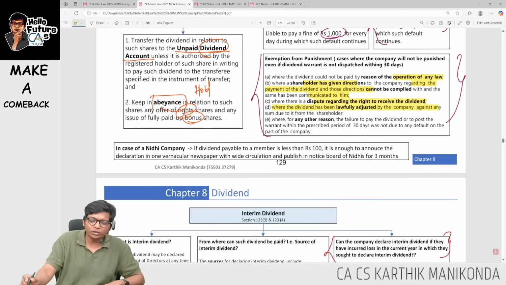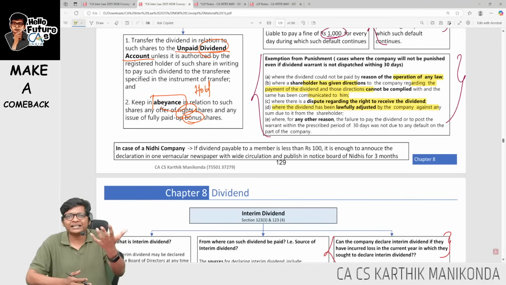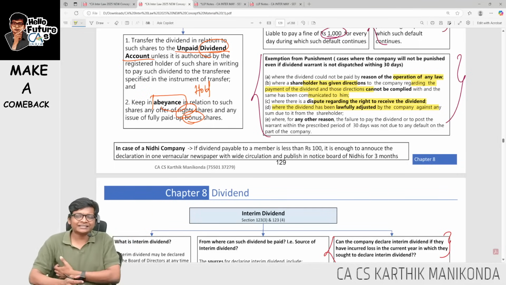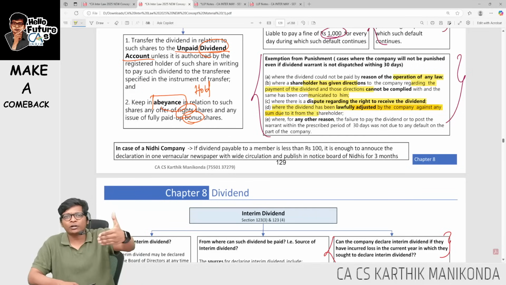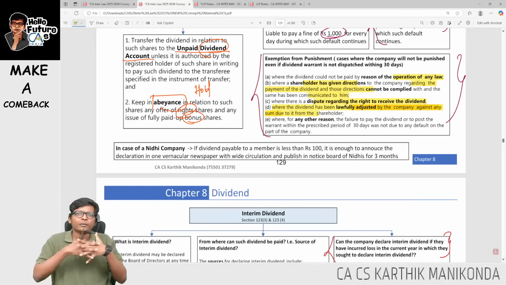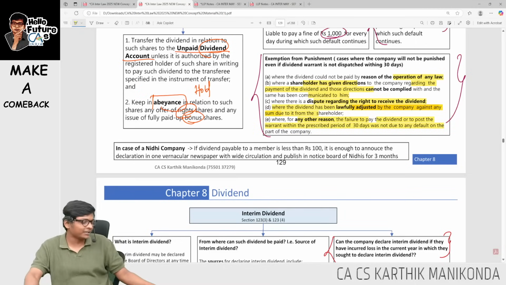Where there is a dispute on the right to receive dividend, like the Ambani brothers both fighting over who has to get dividend, there is a dispute. Basically the 126 point is an exception over here. And dividend is lawfully adjusted. I have to pay the shareholder dividend, he has to pay me call money, both I will adjust, lawfully adjusted, or any other reason where failure to pay is not the fault of the company, guys. This is